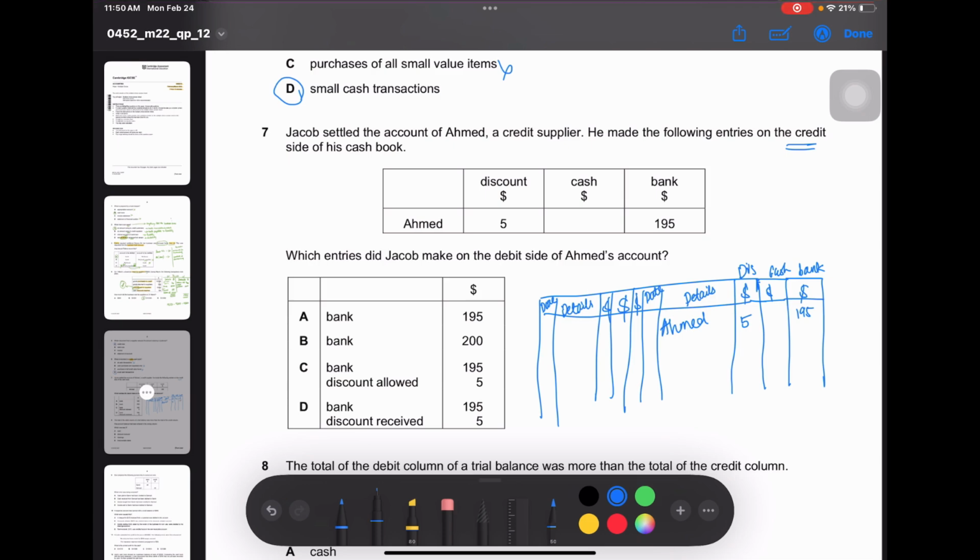Okay, which entries did Jacob make on the debit side of Ahmad's account? Okay, so this is on the debit side of Ahmad's account. They're not asking for the cash book. So what will be the entries? It will be bank 195 and discount received 5. So the answer is D.